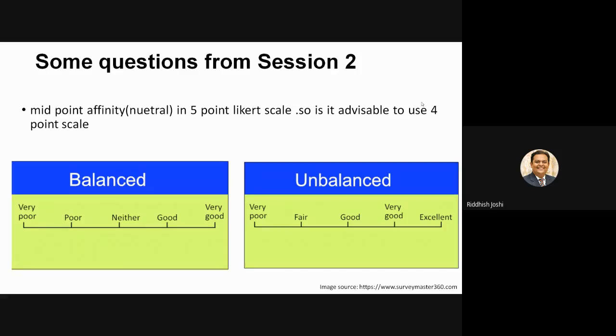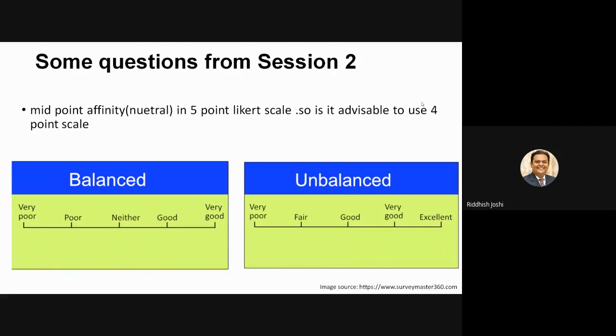On unbalanced, you can still use a 5 point scale, but you will not use neutral as a center point. You can see very poor, fair, good, very good, and excellent. I have not given any such option to the respondent in which he can talk about the neutral point in this particular field.